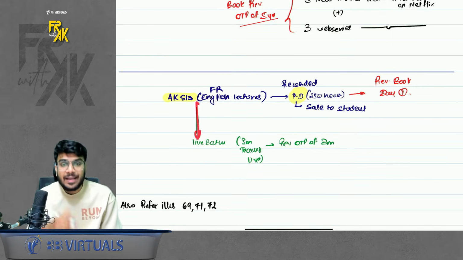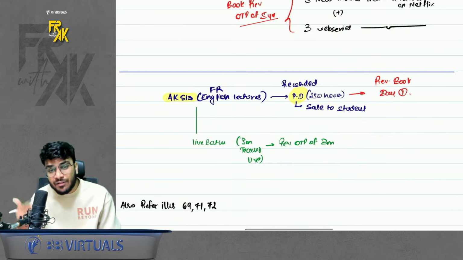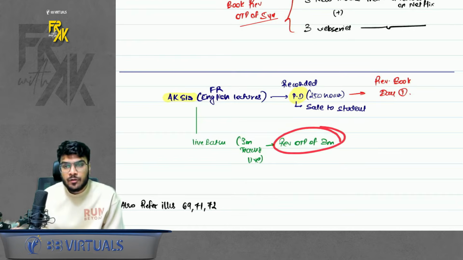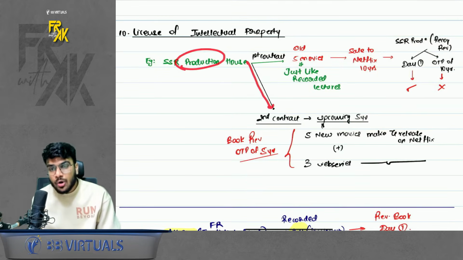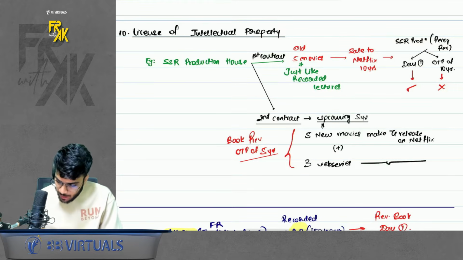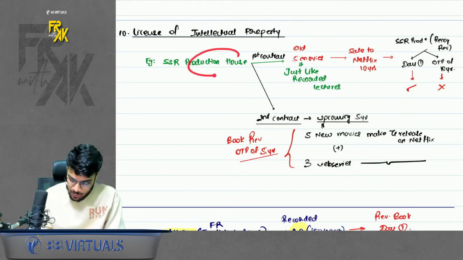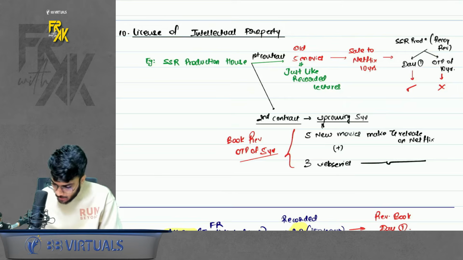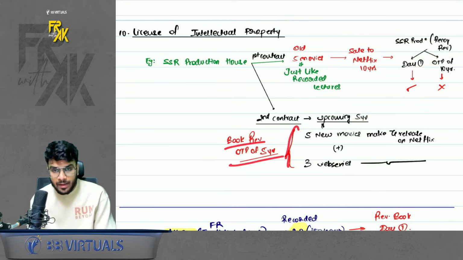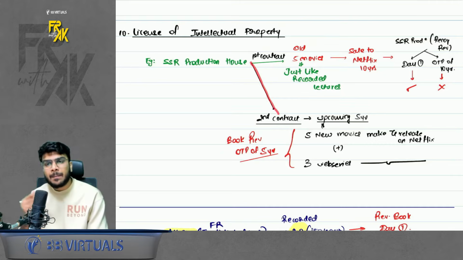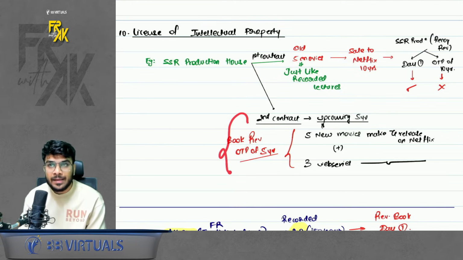On the other hand, if I take a live batch where I will have to come and teach every day for 3 months, then I will book the revenue over 3 months. Similarly, if this production house contracted with Netflix that for the upcoming 5 years, it has to make 5 new movies and 3 new web series, in that case, they will book the revenue over the period. Why? Because when you are selling an upcoming intellectual property, you have an obligation to complete. That is why. Simple, right?